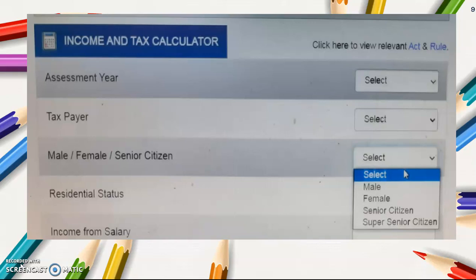So if I am a senior citizen or a super senior citizen, I may get medical insurance allowances, pension income allowances, allowance for treatment of different diseases. For all these, I may get deductions. So based on age, the categories male, female and senior citizen were divided, and I have to select according to my age group.